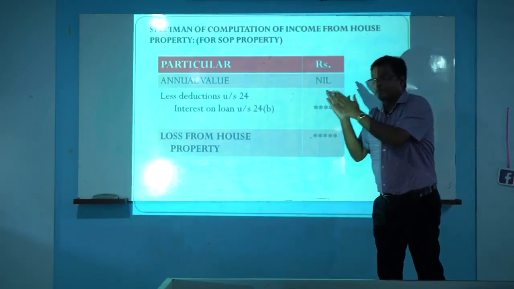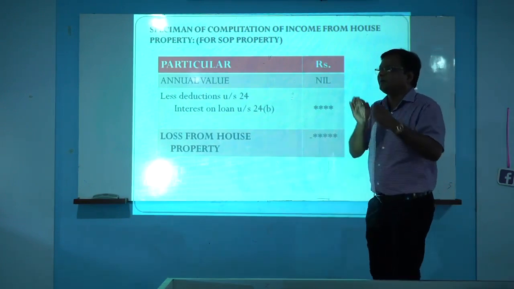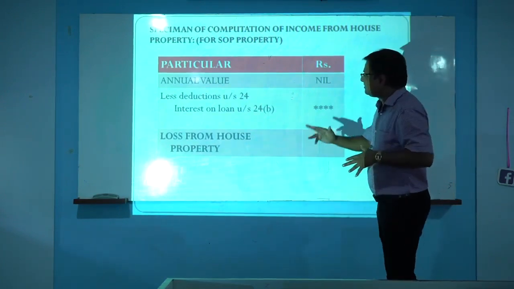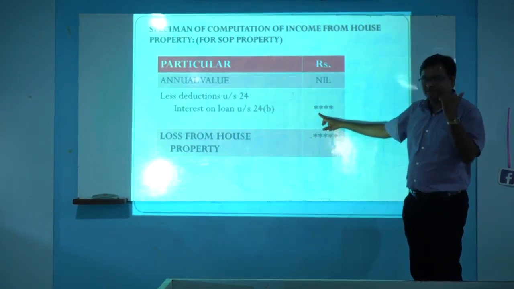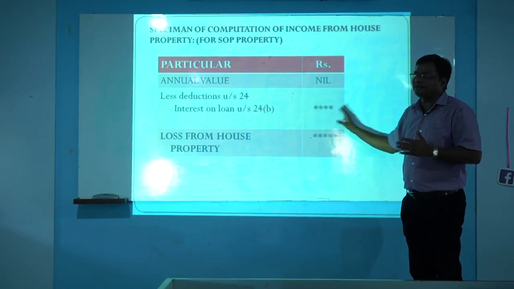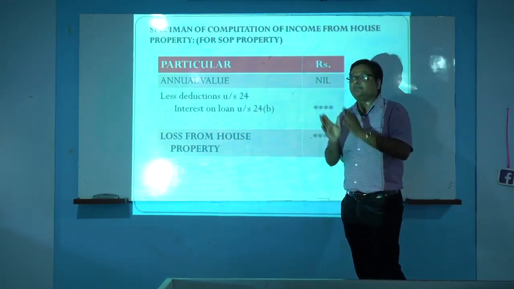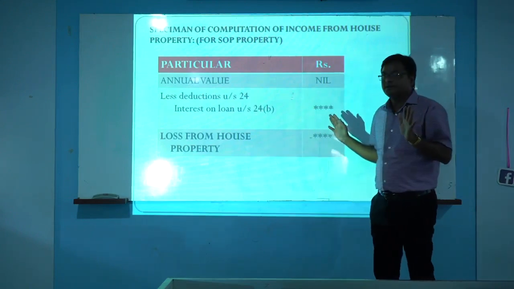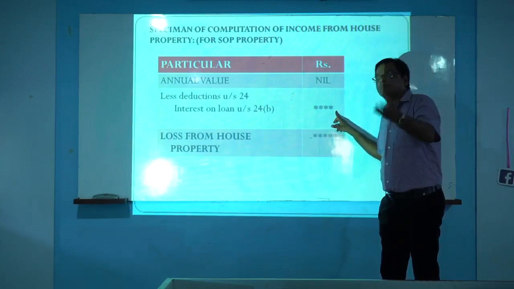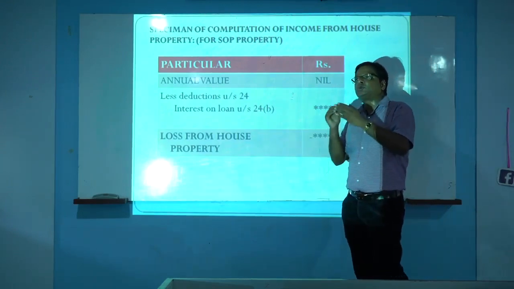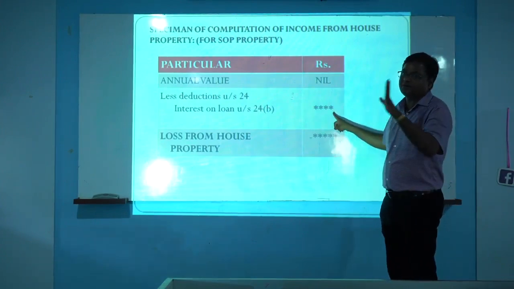Suppose the loan is taken prior to 1/4/1999 and interest on loan paid is 40,000. Then the maximum limit is 30,000. We will deduct only rupees 30,000. We have paid 40,000, but the limit was 30,000. Suppose the loan is taken after 1/4/1999, then the maximum limit for deduction is 2 lakh. Suppose we had paid 1 lakh interest on loan, we will deduct 1 lakh. Suppose we had paid interest on loan rupees 2,50,000. The limit was 2 lakh, so we will deduct rupees 2 lakh only.